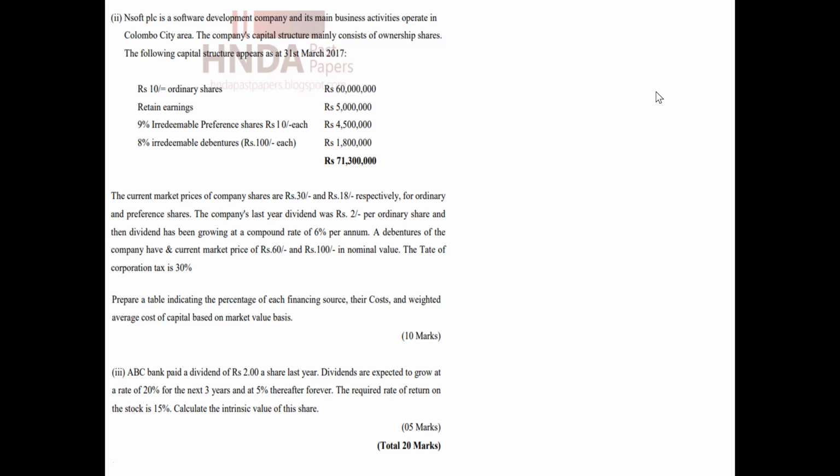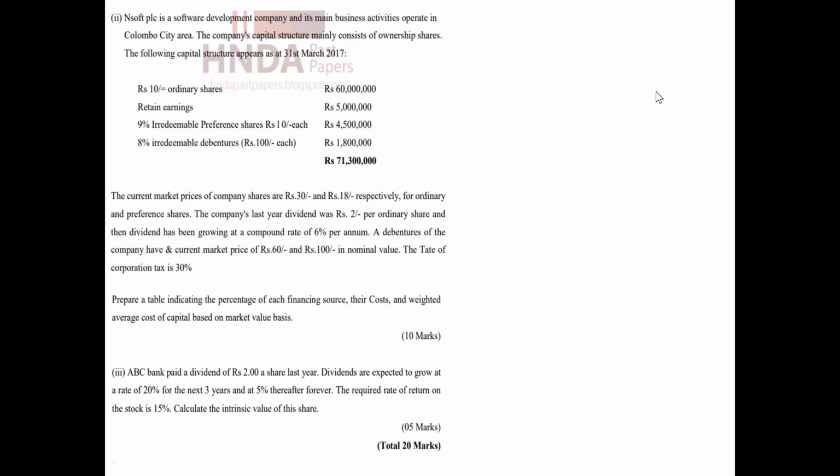I think it's the 2018 past paper question number 3 regarding cost of capital. Okay, so let's discuss that. Ensoft PLC is a software development company and its main business activities operate in the Colombo City area.